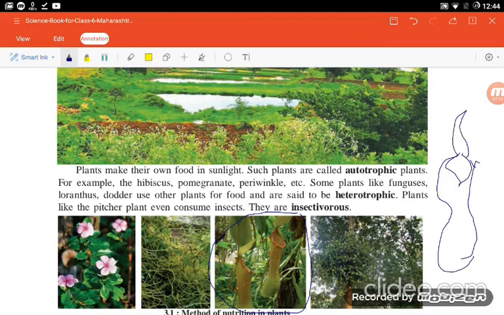Insects are attracted by its color and smell, and they sit here. Suppose a housefly or any insect sits here. What happens after some time? This lid closes, and the insect is trapped in it, and slowly it gets pushed here, and here it is digested. That means this plant eats insects, and such plants are called insectivorous plants.